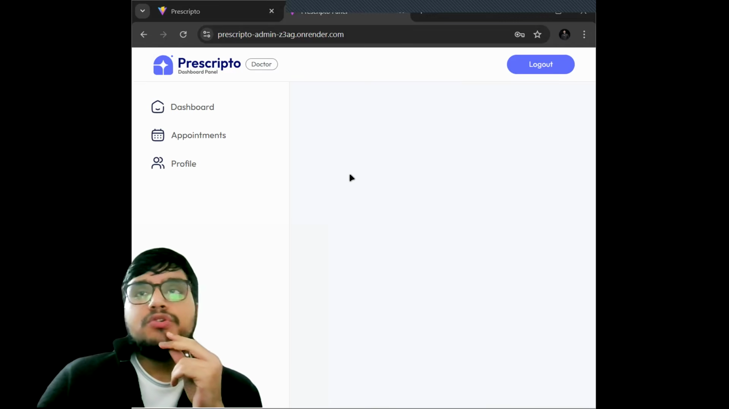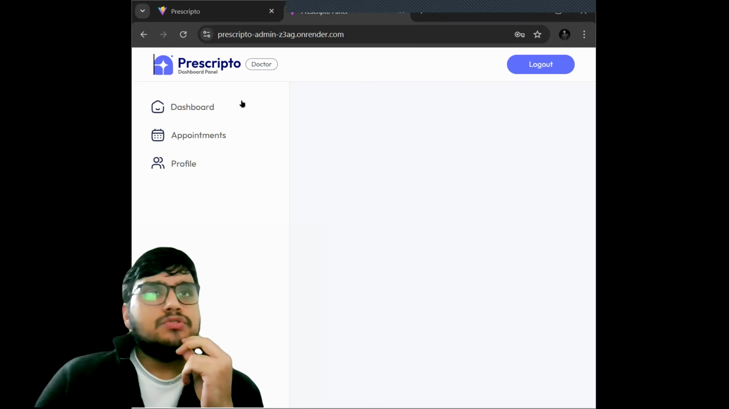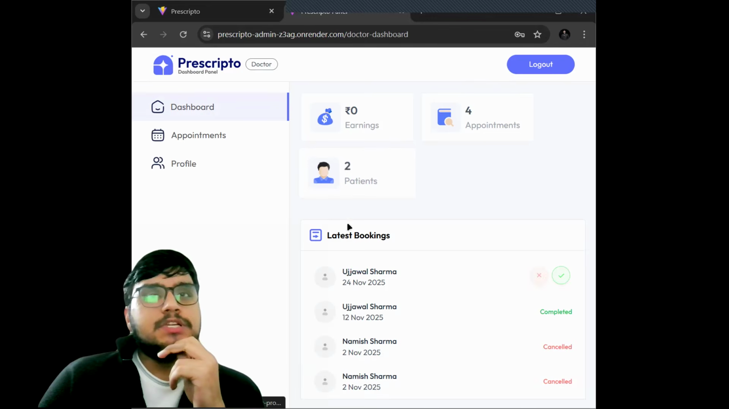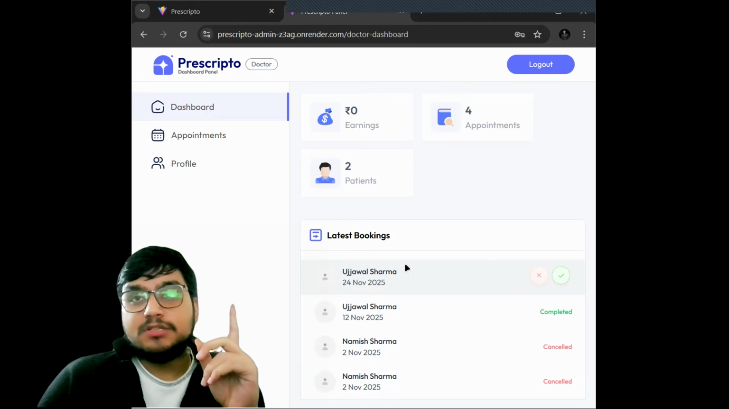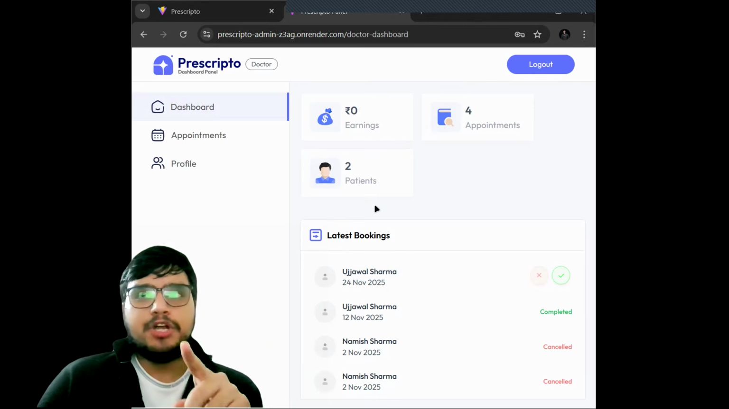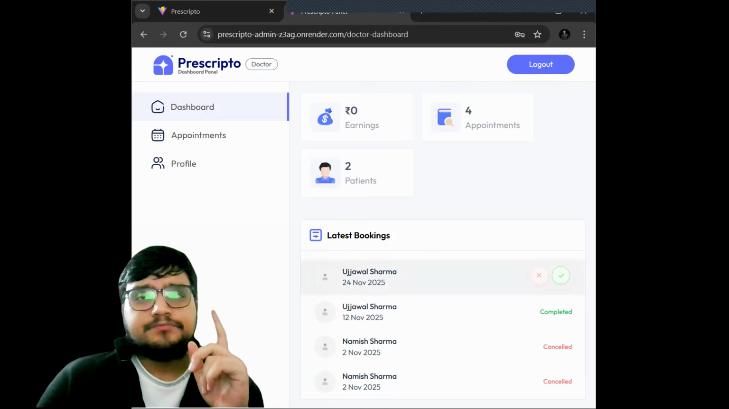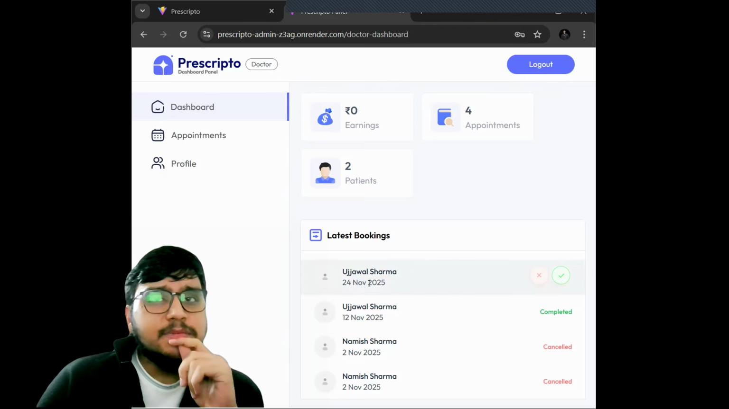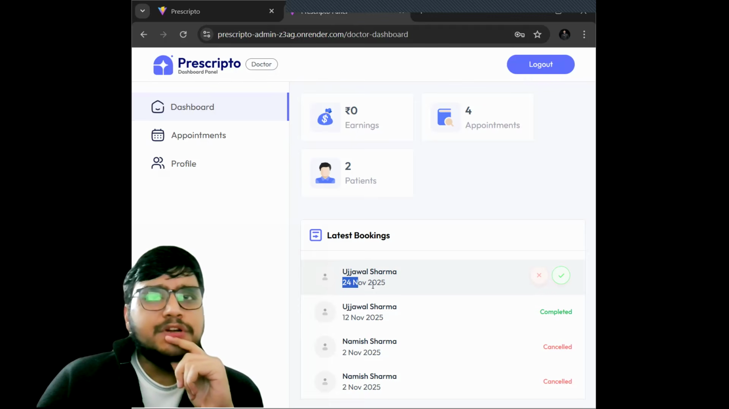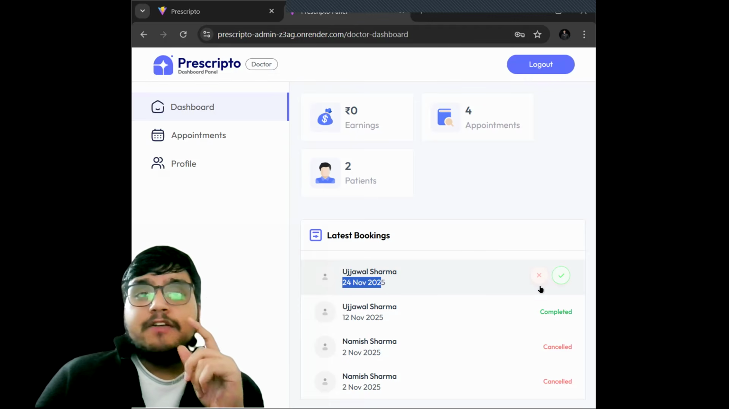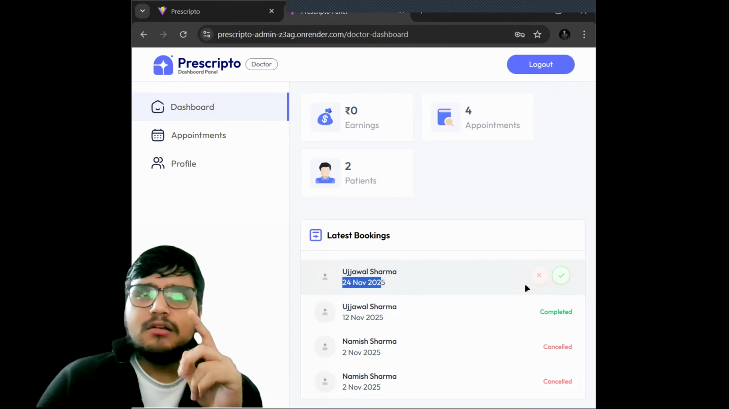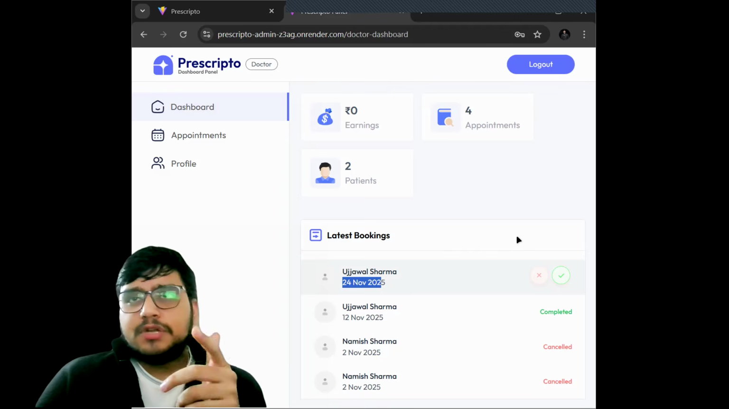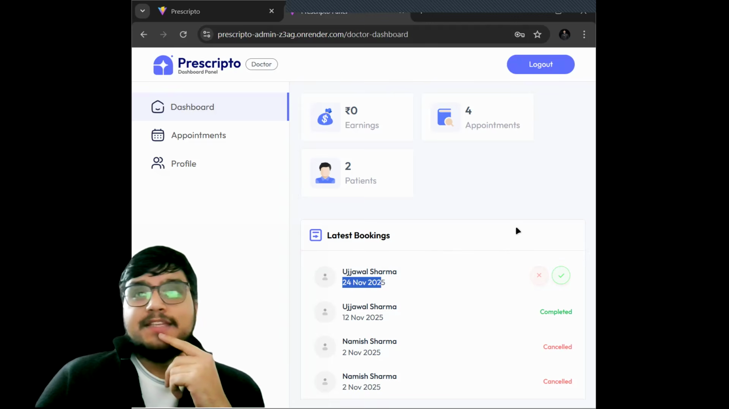So now we are on the doctor's panel. First of all, let's see what the dashboard is showing. Ujjwal Sharma, that was my profile. I just booked an appointment for Dr. Emily, and it is visible here. Ujjwal Sharma has booked an appointment for 24th November 2025. Now I have an option of accepting this or canceling it. I don't want to cancel it, why would I, I would rather keep the money.